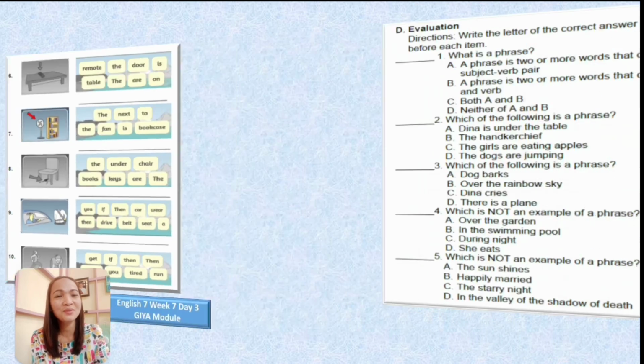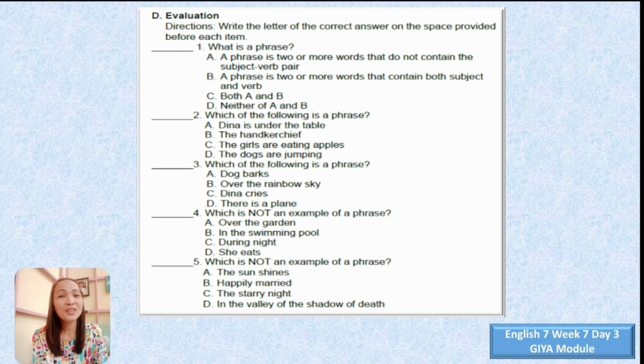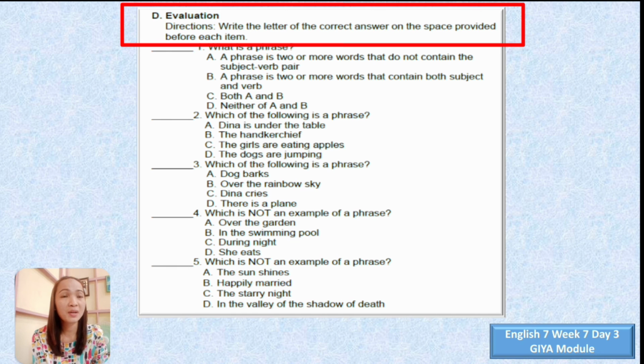Let's proceed to evaluation. For this time, learners, you will be answering these questions. We have the directions: write the letter of the correct answer on the space provided before each item. The answers for these questions are found on the previous slides and discussions that we had. Just try to recall and understand all the discussions that we had so you can answer these questions from 1 up to number 5.